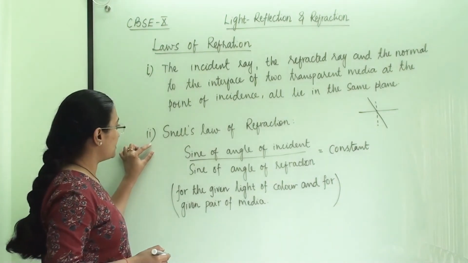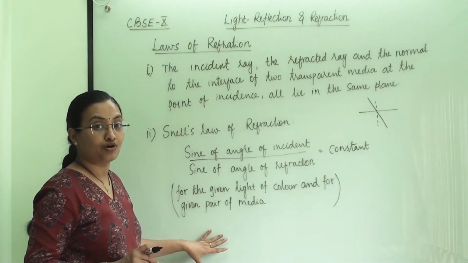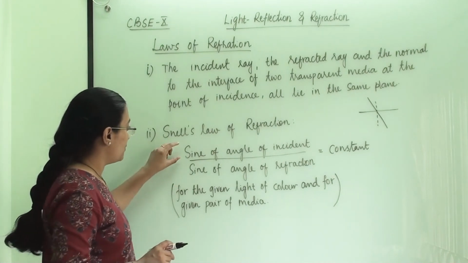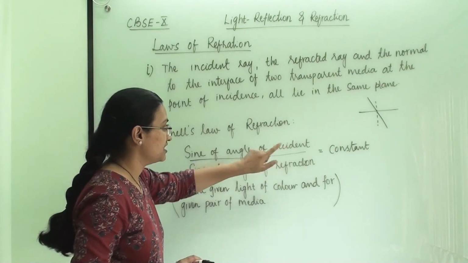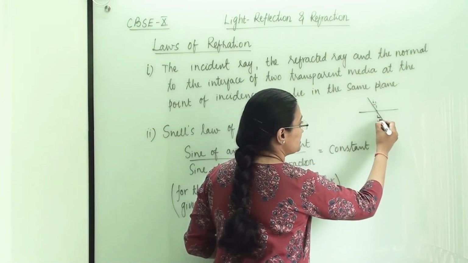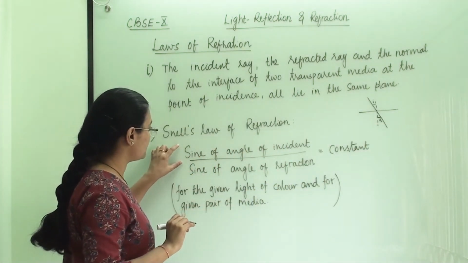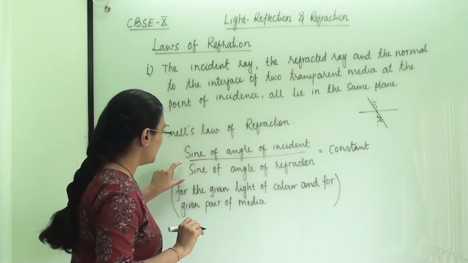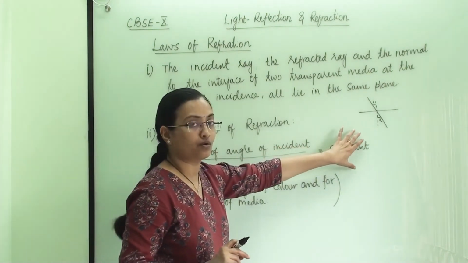Then the second law is also known as Snell's law of refraction. It says that when you take the ratio of the sine of the angle of incidence, here this is the angle of incidence and this is the angle of refraction, to the sine of the angle of refraction, this ratio will be constant.